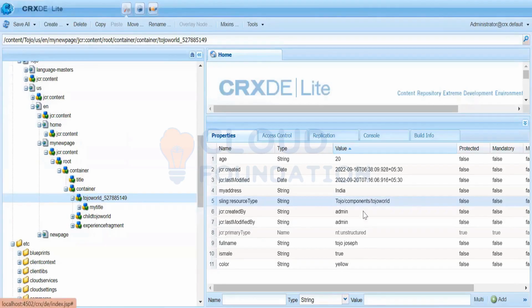But it won't be rendered, because how will the node for this be rendered? The code for that is not available on the publisher. Now I know, I got it.